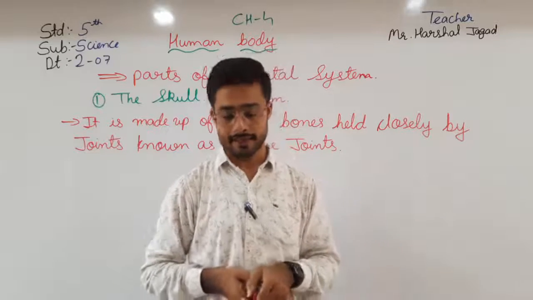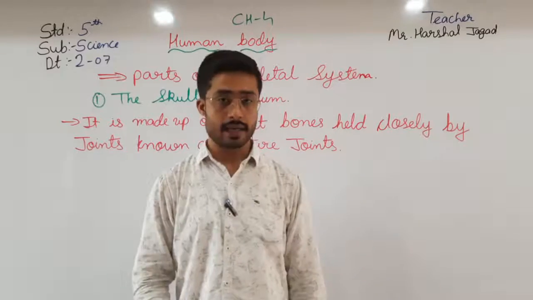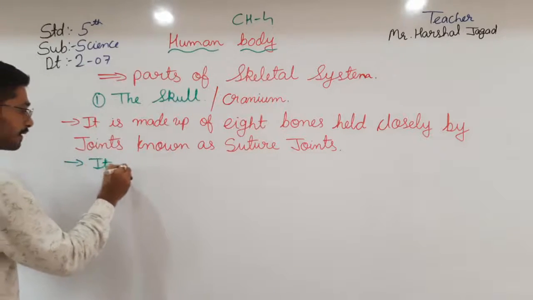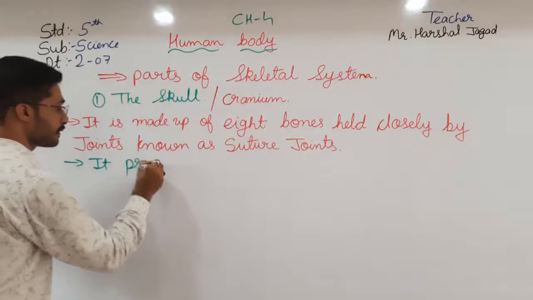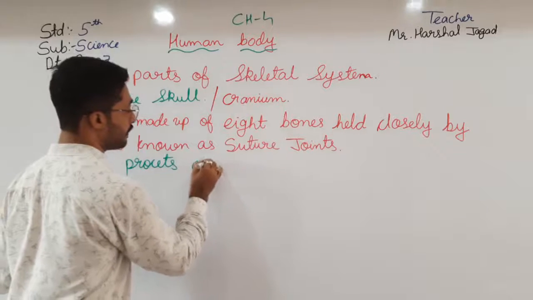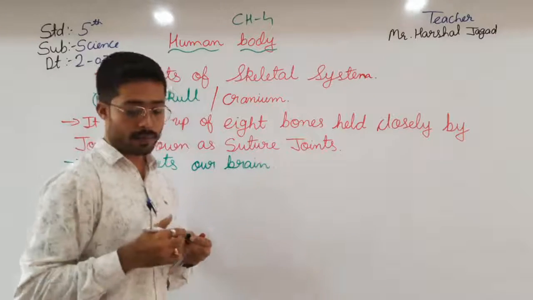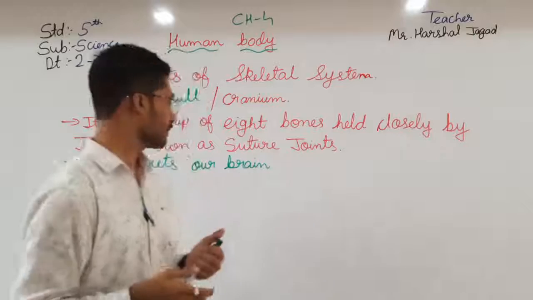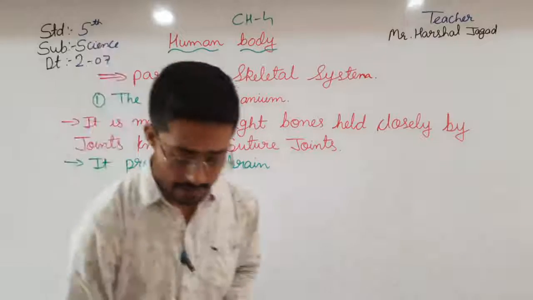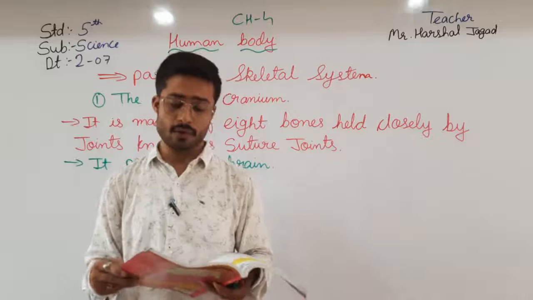Okay students, now moving to the next point: the cranium protects the brain. The skull protects our brain, which controls all the body functions.